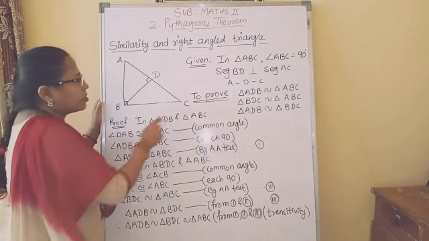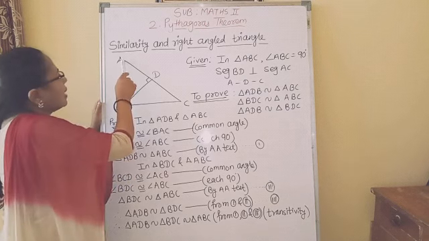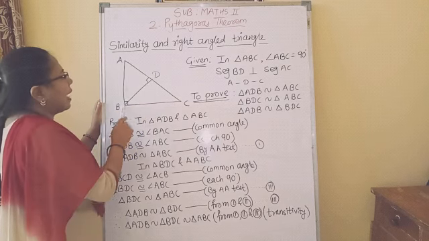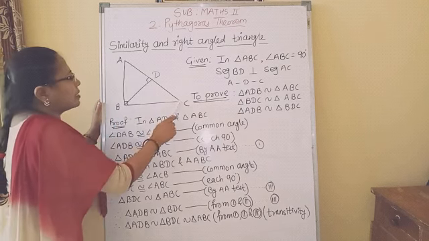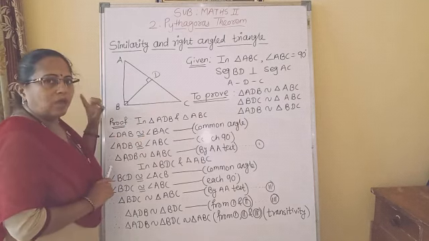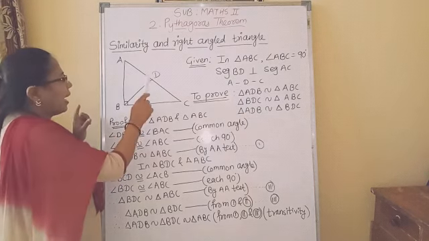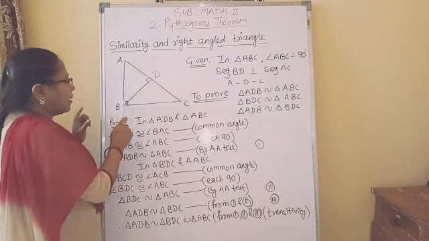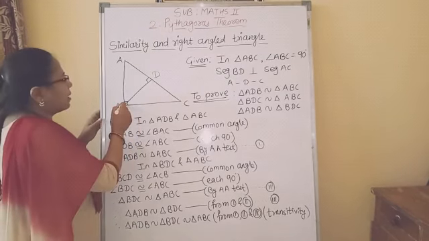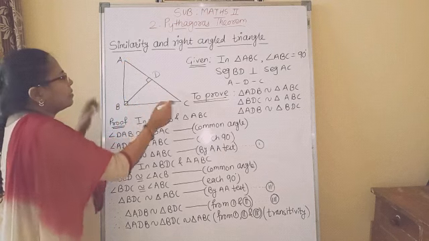We will take the first pair, triangle ADB, this triangle, and triangle ABC, this big triangle. In these two triangles, we have one angle common, angle DAB. This angle is congruent to angle BAC.